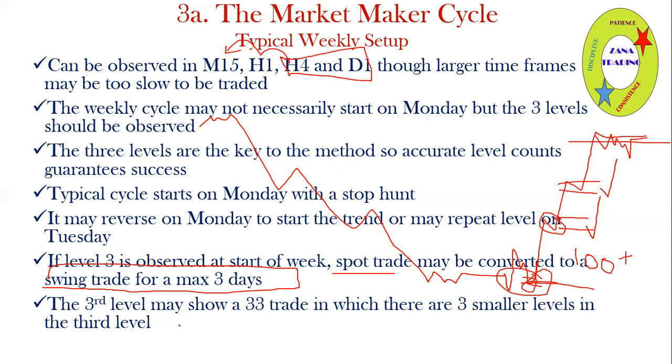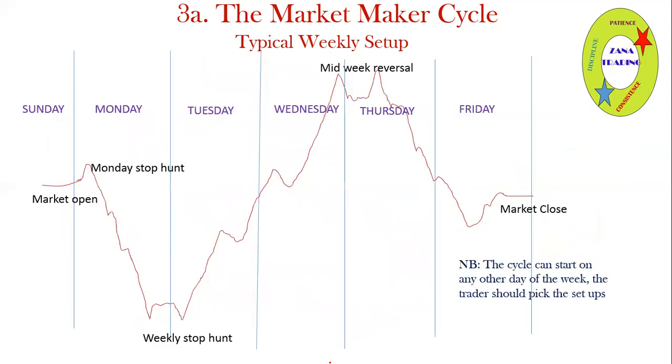The third level may show what is called a 3-3 trade. So let's say you have level 1, level 2, level 3 may give 3 smaller levels. Still, it will be level 3. That is called a 3-3 trade. And the 3-3 trade is a very sure sign of a pending reversal. So you've counted level 1, level 2, and level 3, you find this, that, and that. It's still a level 3. It will be having 3 levels in level 3. That is a 3-3 trade.